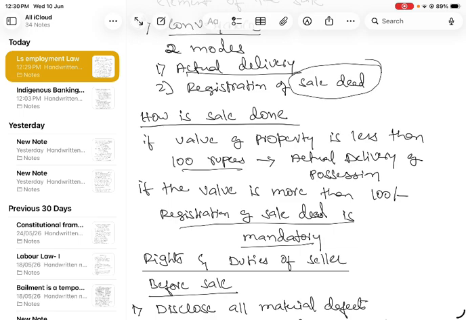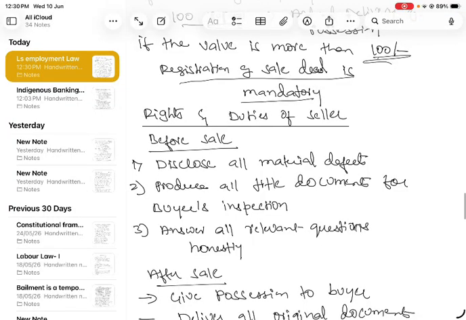So because of that, they said if the value of the property is less than 100 rupees, the registration is not required, actual delivery is required. If the value of the property is more than 100 rupees, registration of the sale deed is mandatory, right?